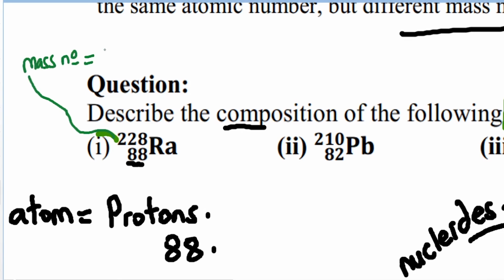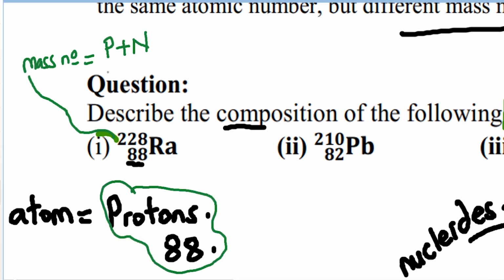And you know the mass number to be the number of protons plus the number of neutrons. But remember, we already know the number of protons, they are 88. So 88 plus the number of neutrons, which we do not know, is equal to the mass number, which is 228.